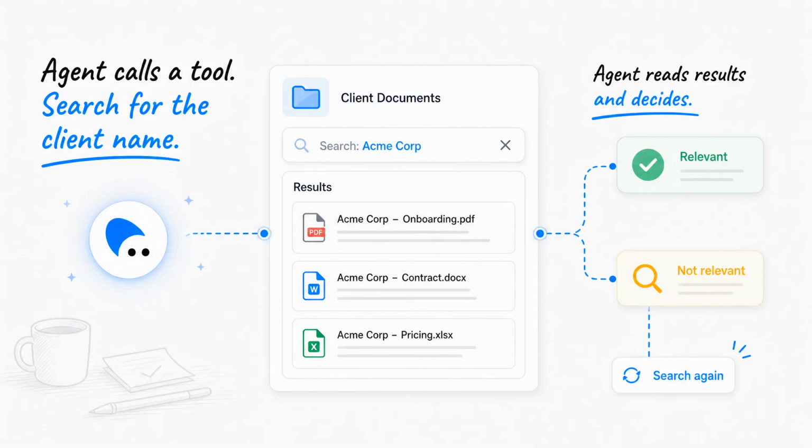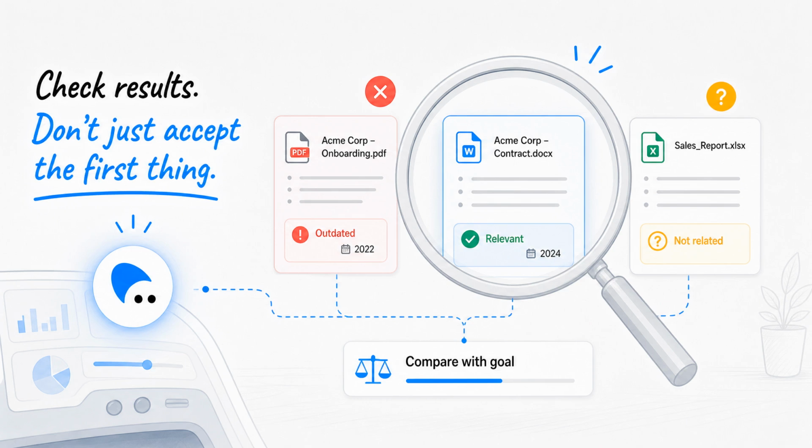After planning, the agent may call a tool. For example, it might search a document folder for the client name. The tool returns results. The agent then reads those results and decides whether they are relevant or whether it needs to search again. This result-checking step matters.